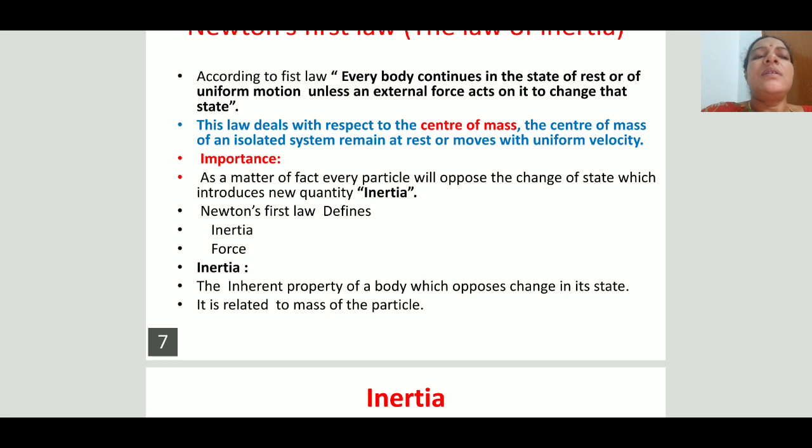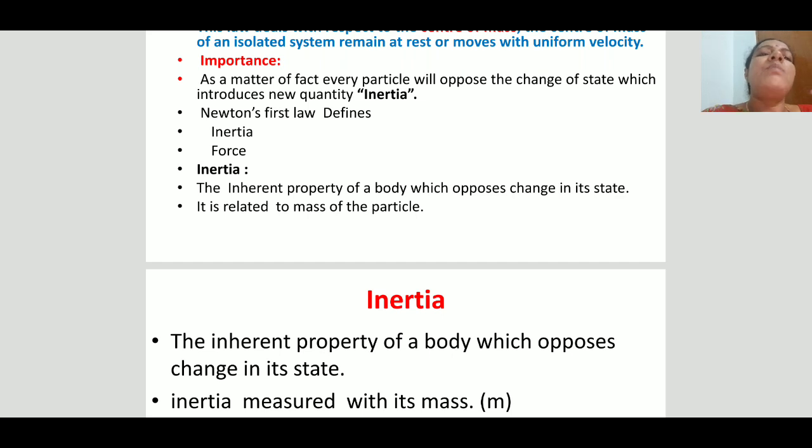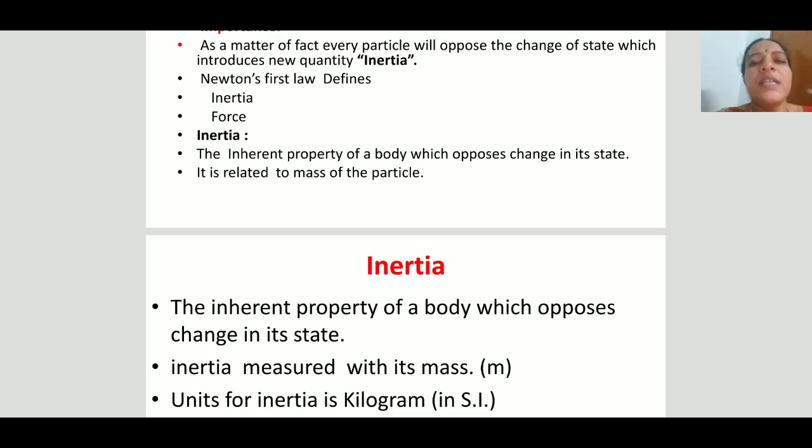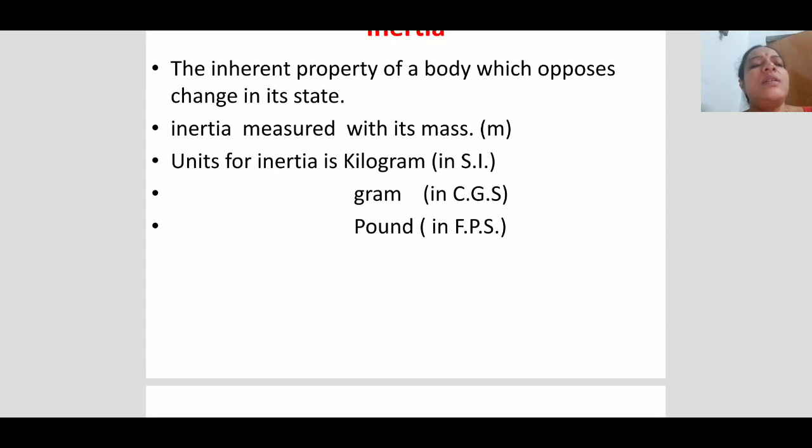Or in terms of center of mass, the center of mass of an isolated system remains constant or moves with uniform velocity. With the help of Newton's first law, we can define two quantities, that is inertia and force. Inertia is nothing but an inherent property of a body which opposes the change of its state. It is measured in units of mass. It is measured with the mass of a particle.